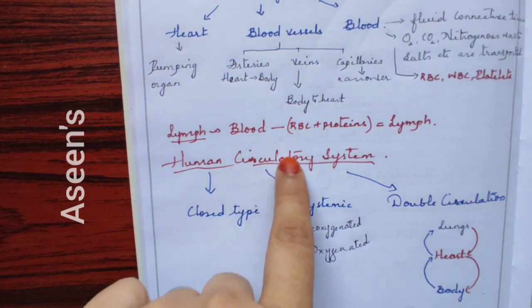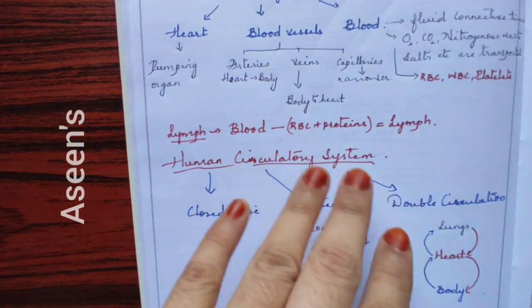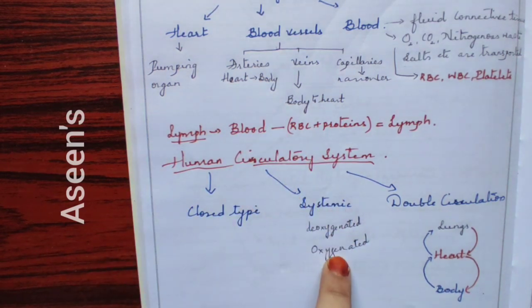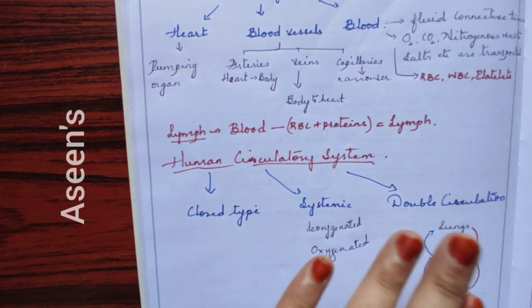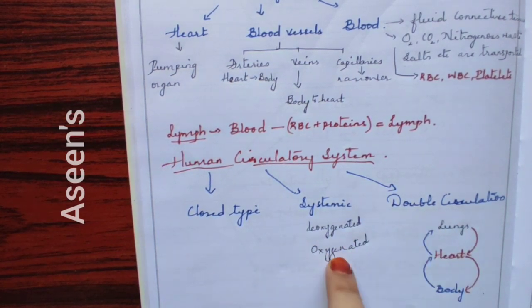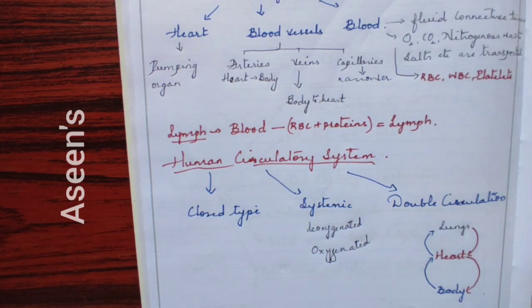Deoxygenated blood flows in a separate section of your circulatory system, whereas oxygenated blood will circulate, once again, in a separate part of your circulatory system. So they never mix. We are keeping it systematically separate. That is what I have to tell you in systemic circulation.